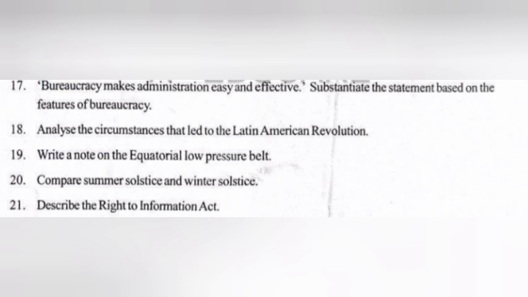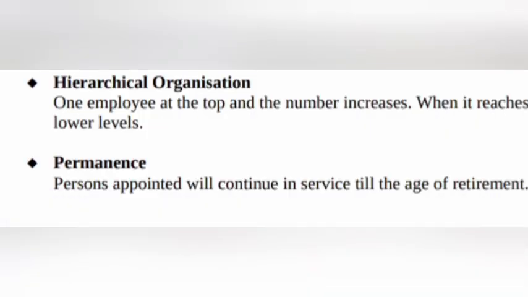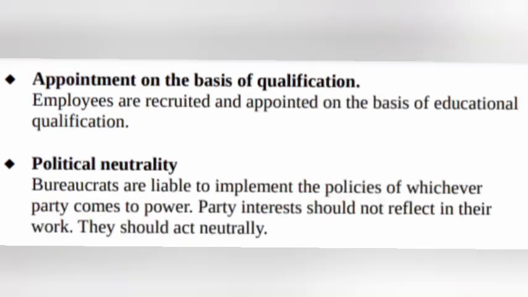17. Bureaucracy makes administration easy and effective. Substantiate the statement based on the features of bureaucracy. Answer. Hierarchical organization. One employee at the top and the number increases when it reaches lower levels. Permanence. Persons appointed will continue in service till the age of retirement. Appointment on the basis of qualification. Employees are recruited and appointed on the basis of educational qualification.